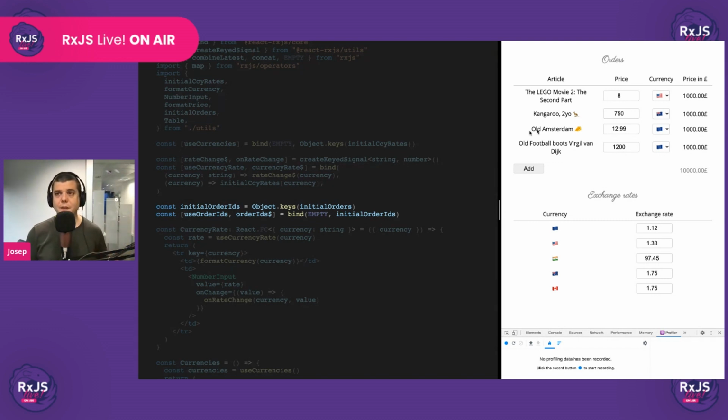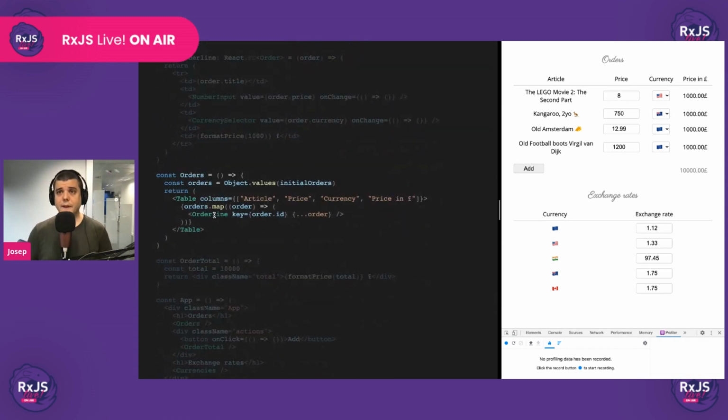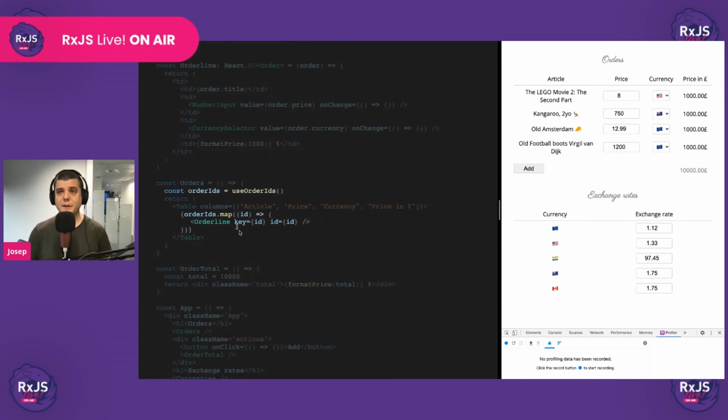Okay, so for now, like we did before, we're going to use this empty observable as a placeholder. Later on, we're going to replace this empty observable with the actual observable once we plug the add button. For now, let's use it as a placeholder. Later, we'll make it work for real. Okay. Then we use the user order IDs inside the orders component, and that's it. We pass the IDs, and we let the order line component handle the order line for themselves. We don't need to spoon feed it anything.